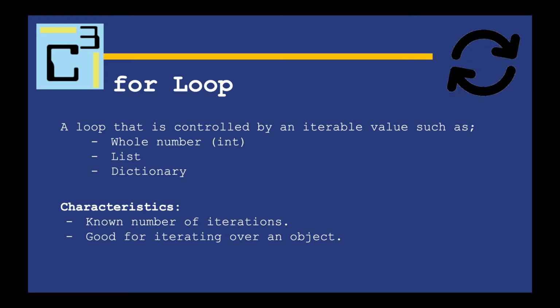Characteristics of a for loop are a known number of iterations, so that's something that makes it powerful. If you know how many times you need a task to be run, a for loop is great because you can just explicitly tell the program to run the loop that many times. Now you don't have to know exactly. That can be stored in some sort of variable or structure or list or whatever it is. But if you always needed to iterate a specific number of times, a for loop is definitely one of the best ones to work with.